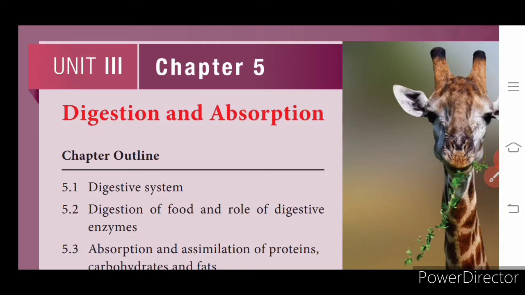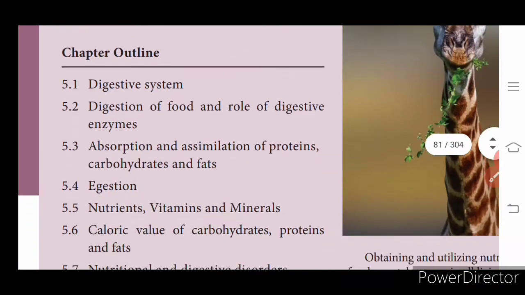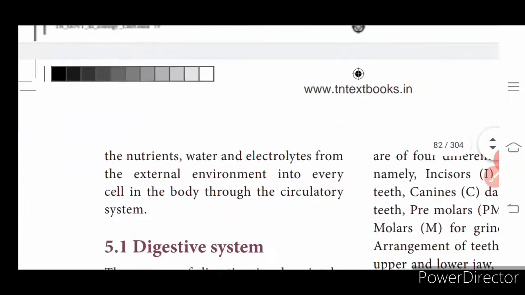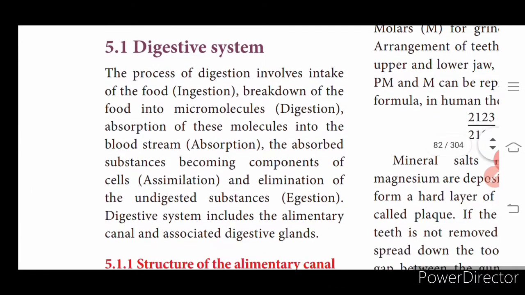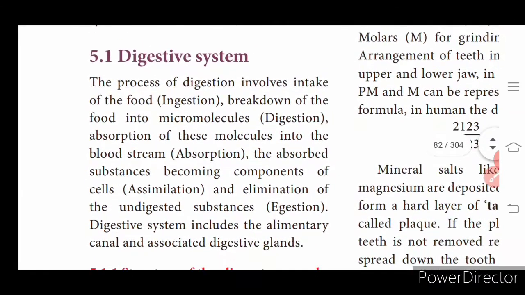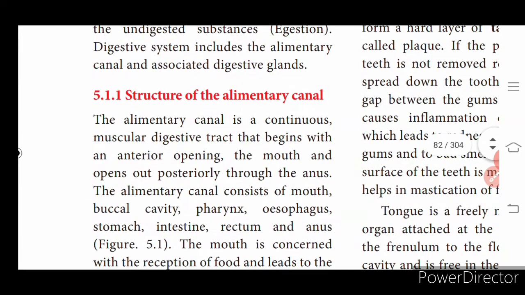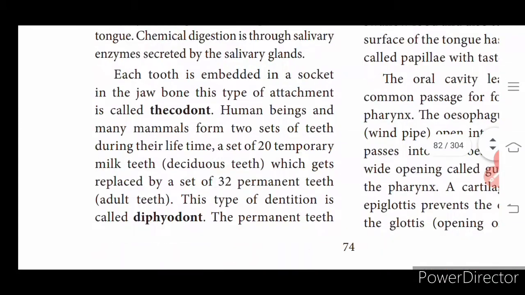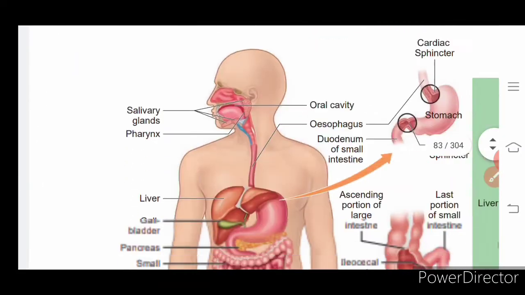Today we will learn chapter 5 in zoology. Digestion and absorption. Last class we have seen about tongue, teeth and their description. So the digestive system includes all the digestive organs and also organs concerning the secretion of enzymes, that we will learn in detail now.